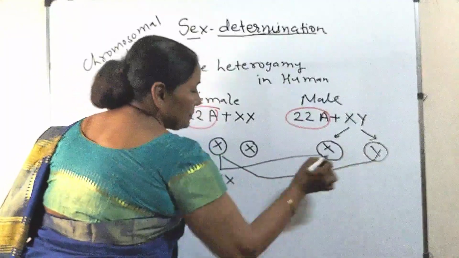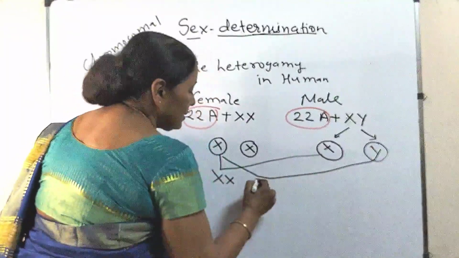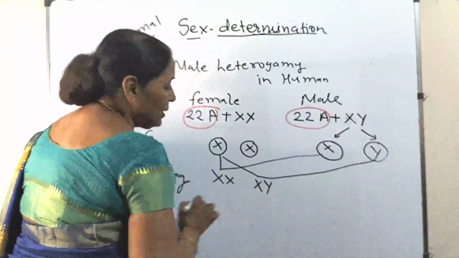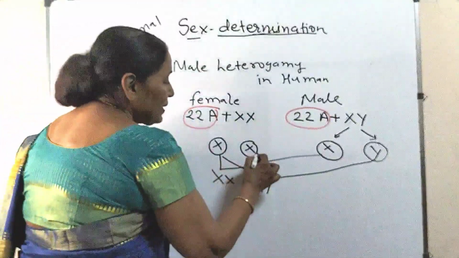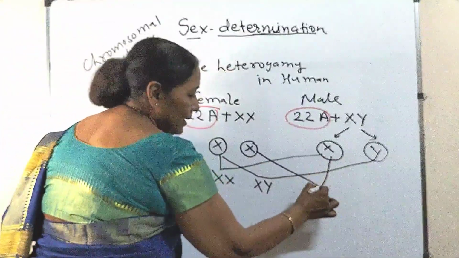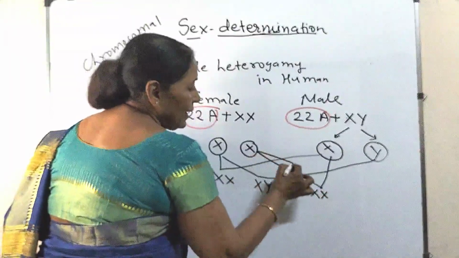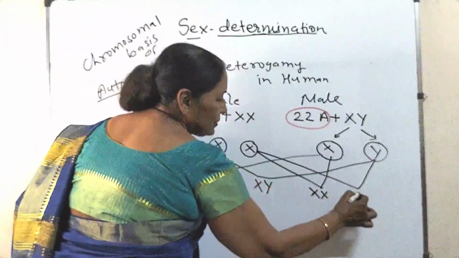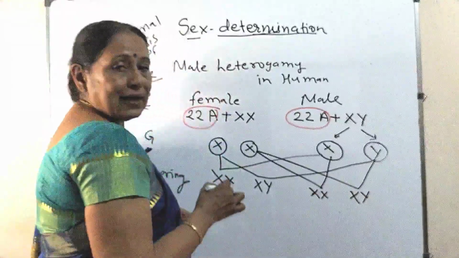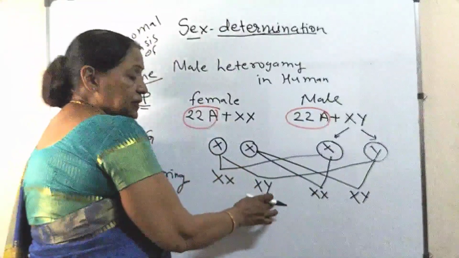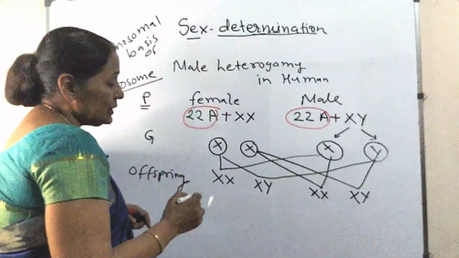This is a male having X and Y. This is again a female having two X chromosomes, and at the end here again we get X and Y, that is a male. Means 50% female and 50% male.